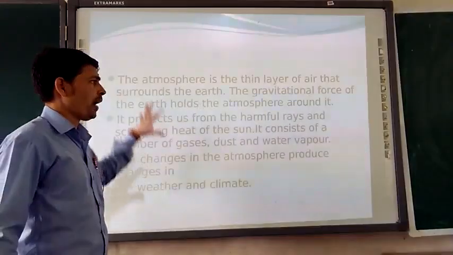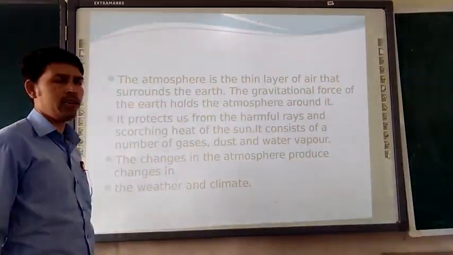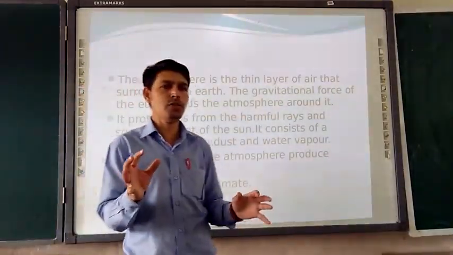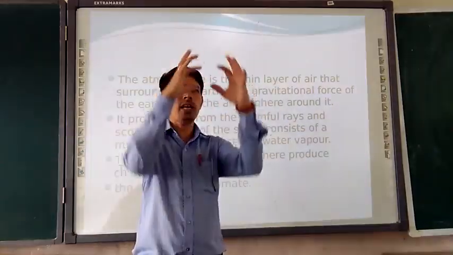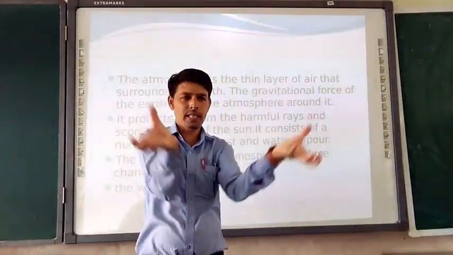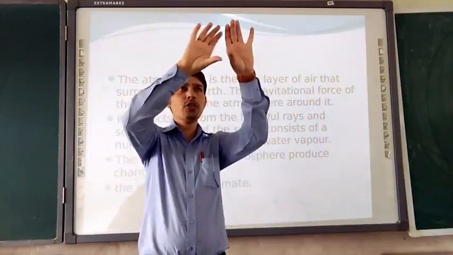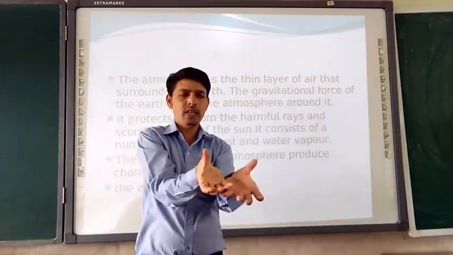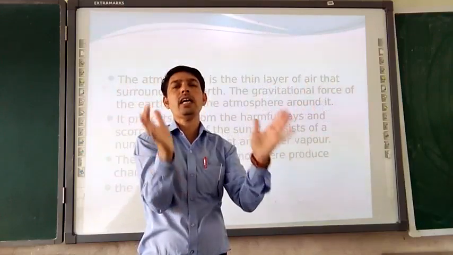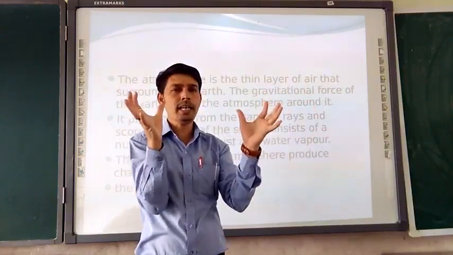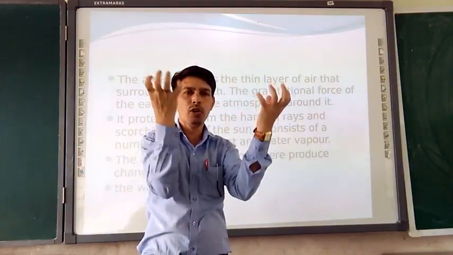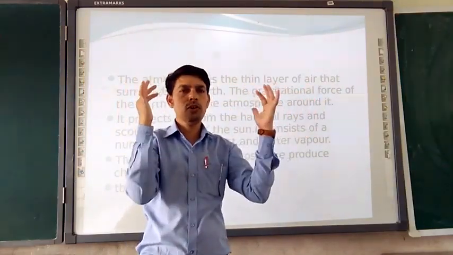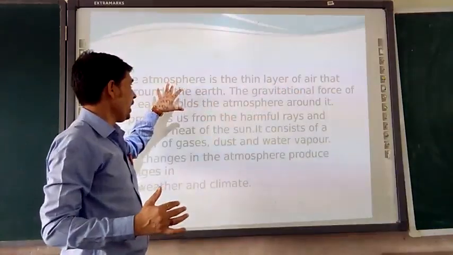All together, to explain this whole paragraph, I simply mean this. Earth is there, and around the earth a huge blanket of air is there. That is called the atmosphere. Why is the atmosphere only on the earth? Because of the gravitational force, it is there. So the earth is there, and the atmosphere.